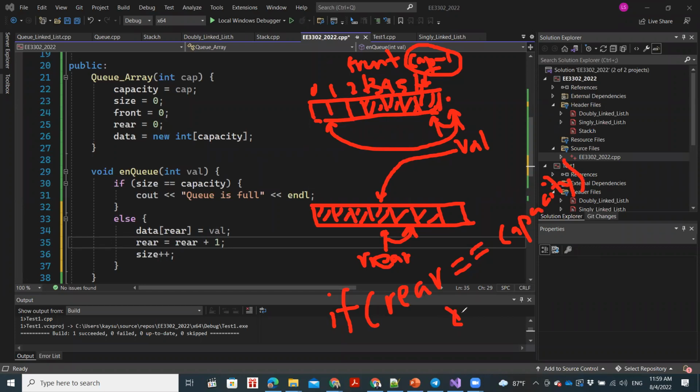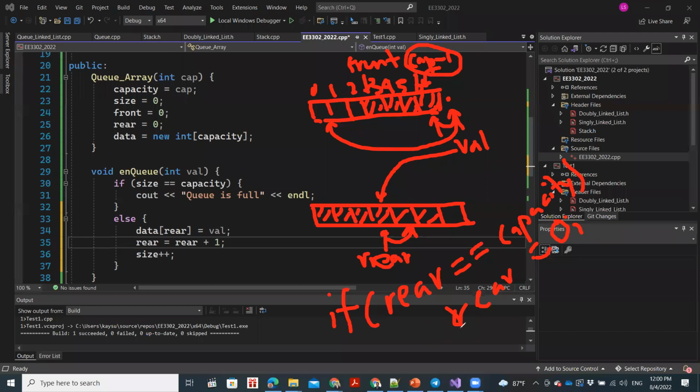So we need to make rear equal 0. We need to shift it all the way to the front. This might be confusing for some of you, so hope once we do some coding, it will be clear for you. Please let me know if you can't understand.